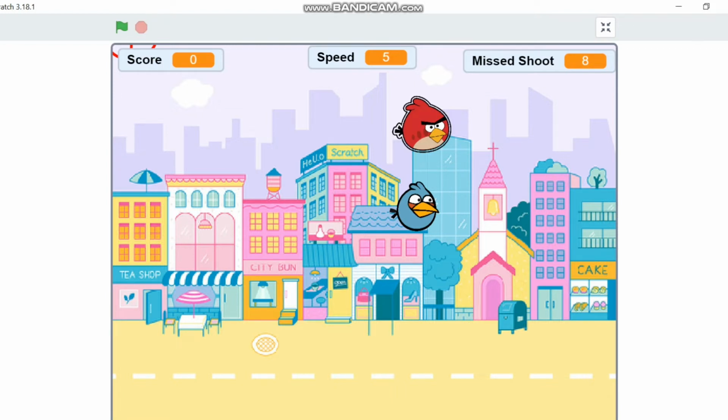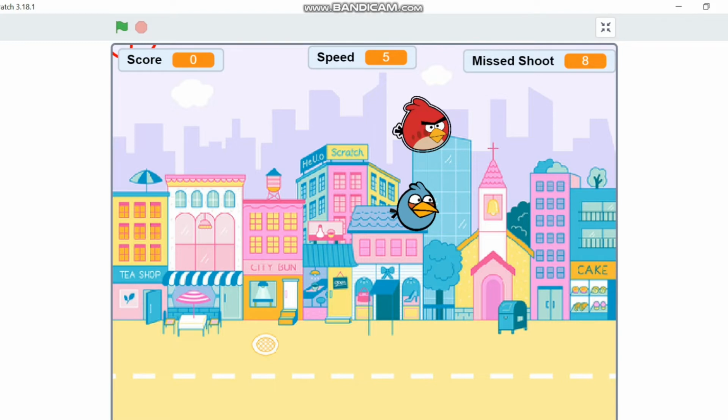Okay? The mission of this game is to shoot the angry bird. If you can shoot the angry bird, your score adds 1. You shoot by clicking. If you click the angry bird, you can shoot. If you cannot shoot the angry bird, the miss shoot adds 1.